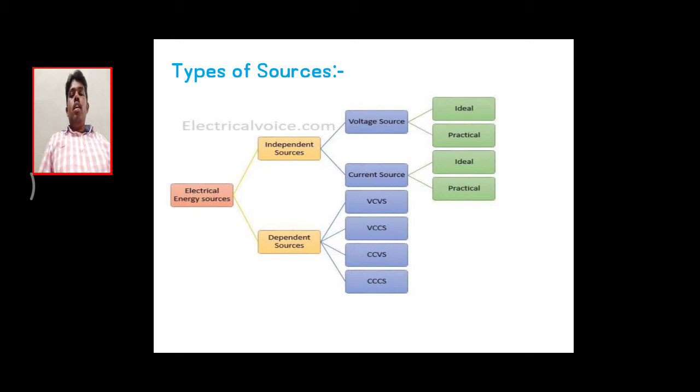So basically electrical energy sources are of two types: independent sources and dependent sources. Dependent sources are nothing but controlling sources, because their voltage and current values depend on the independent sources. The independent sources are again of two types, the current source and the voltage source. The independent voltage source is further classified into the ideal voltage source and the practical voltage source. The current source is again categorized into two types, the ideal and practical current sources.